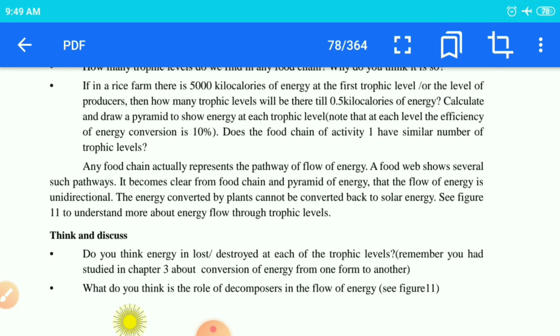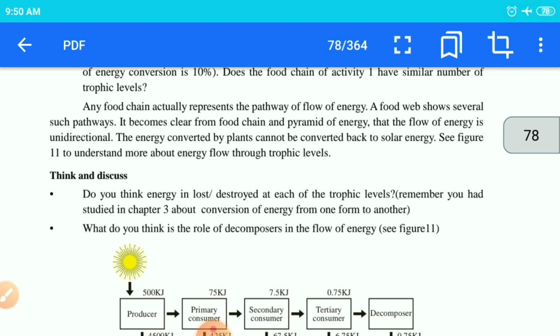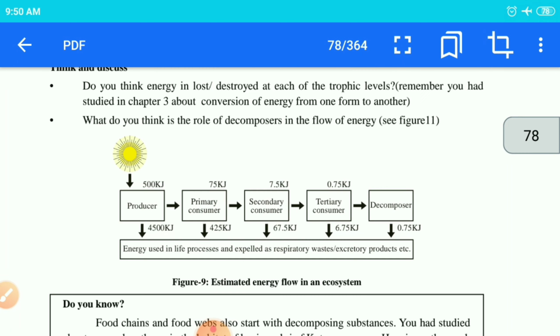A food chain also shows the path of the flow of energy from one form to another. A food web also shows a network of how the energy is passed from one form to another, but it will be in a network. You can't say that green plants are going to be consumed by only a rat or only a rabbit. So that is your food web. Any organism can consume any other organism as per their food habit.